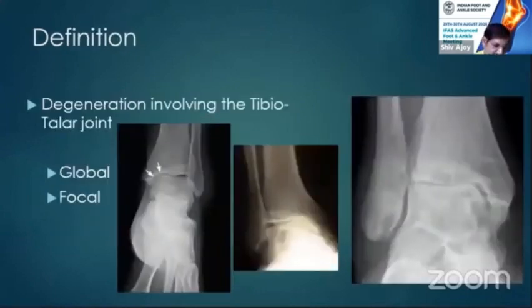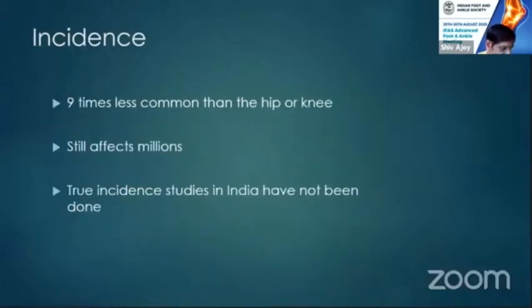By definition, it is degeneration involving the tibio-talar joint. It can be global, where it involves the whole joint, or it can be focal, which involves one area of the joint. It can be mainly because of trauma. Incidence: it's 9 times less common than the hip or knee joint, still affects millions. True incidence studies in India are still not known very well.